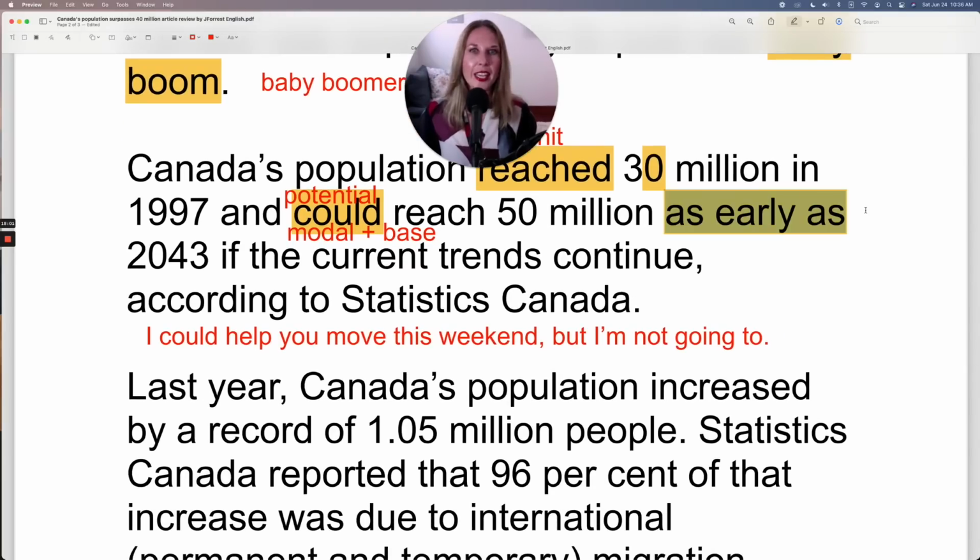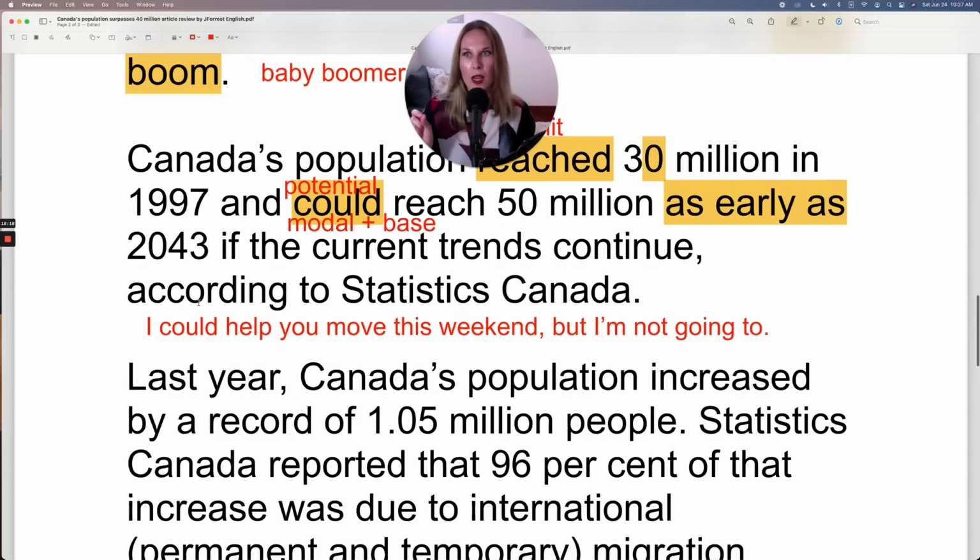As early as, they're saying 2043 is the earliest time that this could happen, but it could also happen later. So they're using as early as just to state the earliest time, not that other times aren't possible.